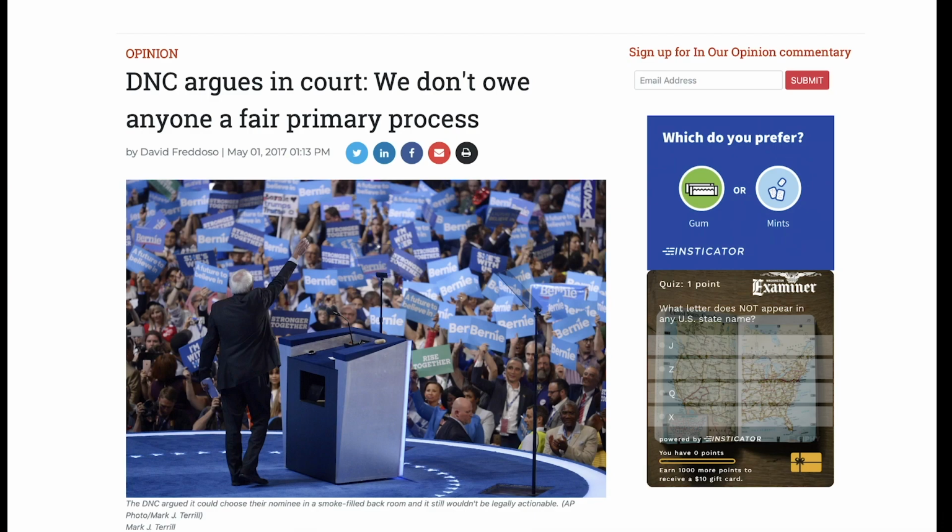So this election could be completely different, or it could have a similar outcome, but just using different strategies to get there, because this is a very well-oiled machine we're talking about here, and our political system is technically corrupt, right? Because we actually have a Supreme Court ruling that is called Citizens United. So, if it was another country, it would be totally against the law to have lobbying or money in the political system like that. Well, there was a lawsuit with the DNC where basically they argued in court that we don't need to provide fair elections. Wow. That's true.